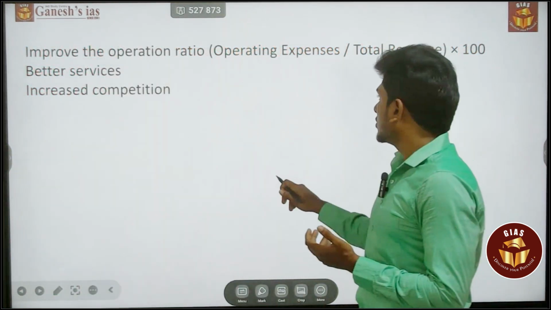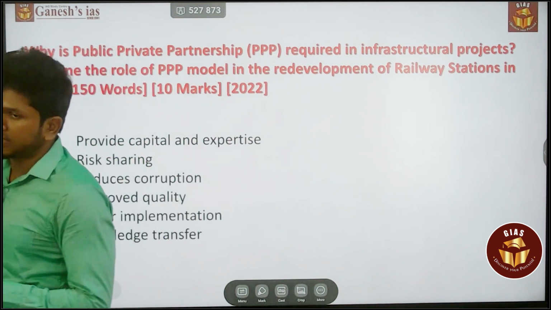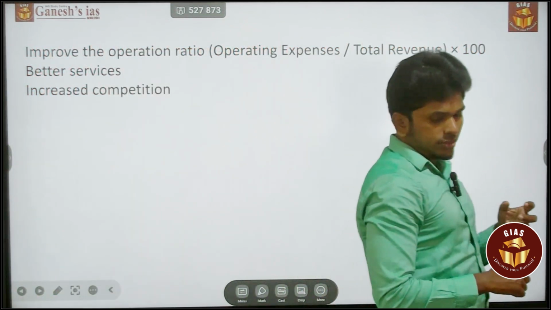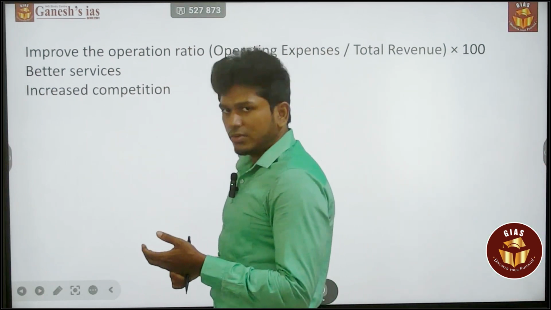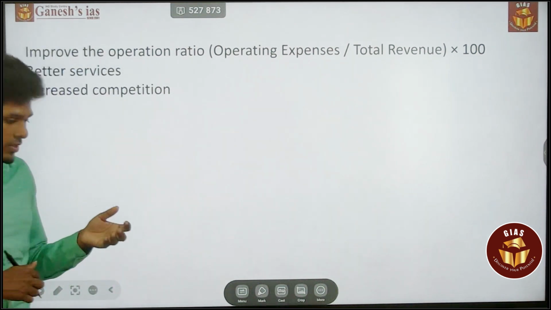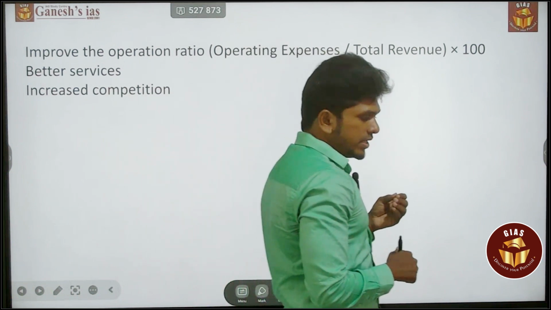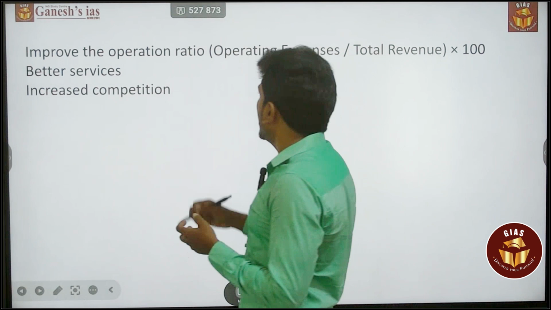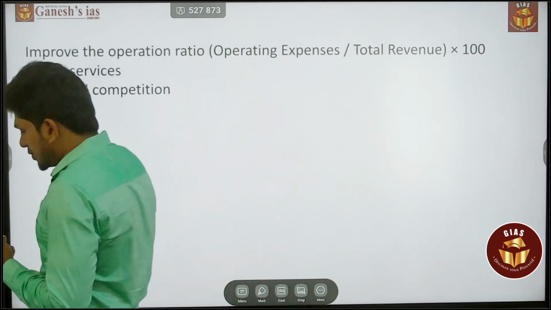Next, the question is about the railway. The role of the PPP model in the redevelopment of railway stations. So here, what is it going to give in railway development? For example, what are the things that will benefit the railway projects? First, it will improve the operating ratio, which means how much revenue you generate by spending on that.